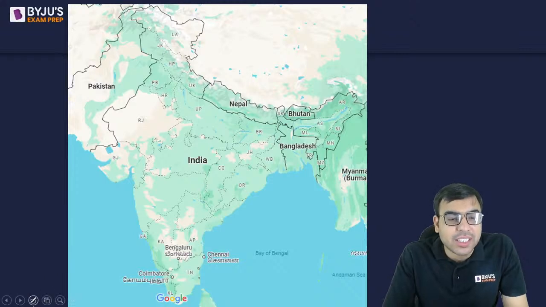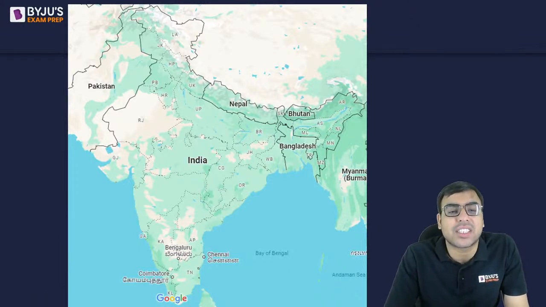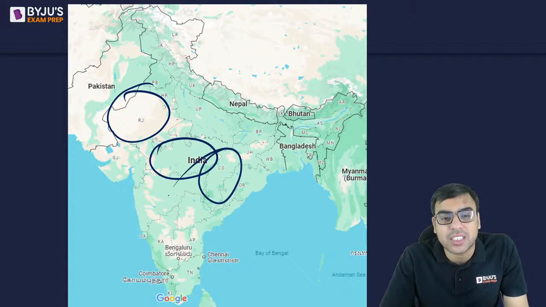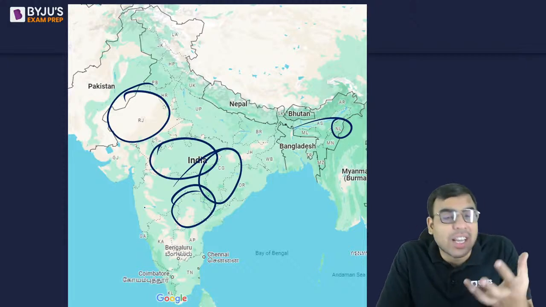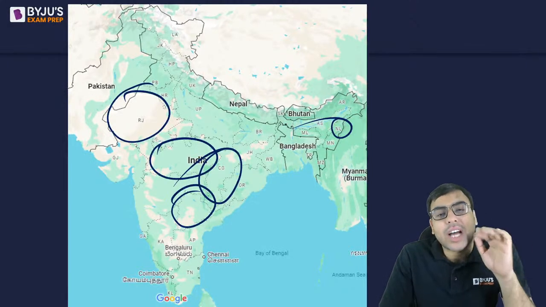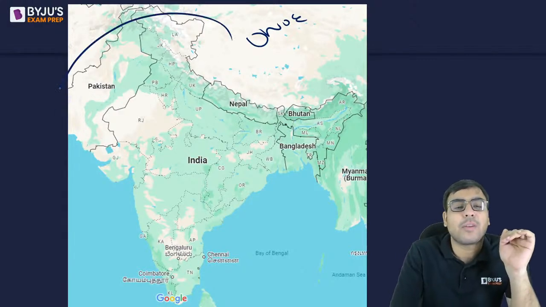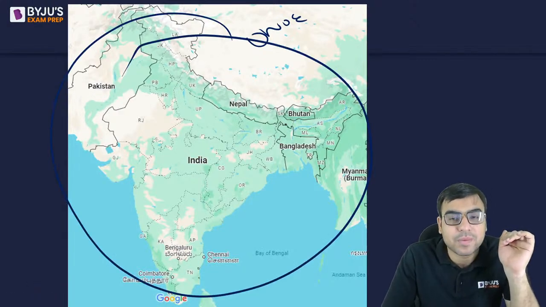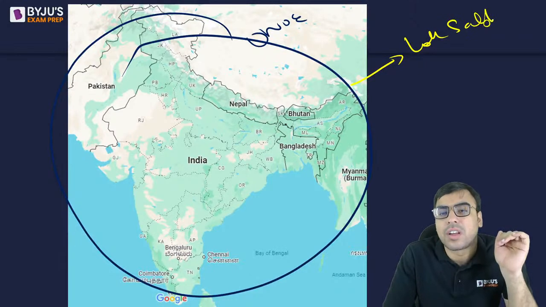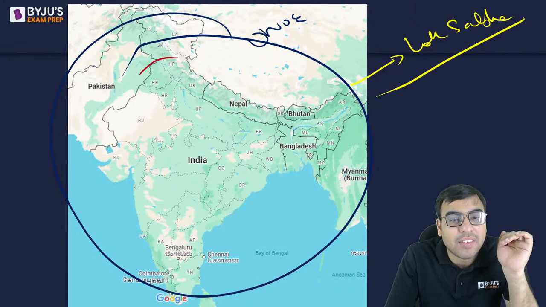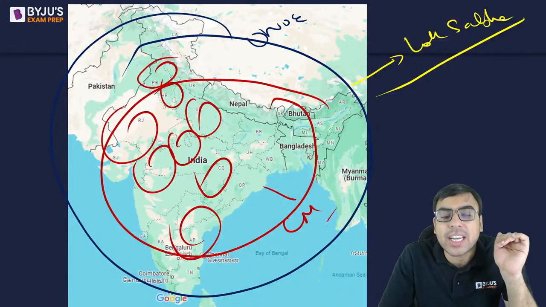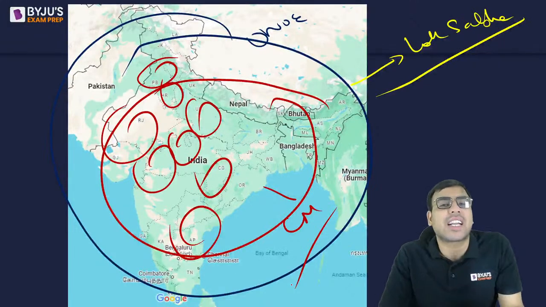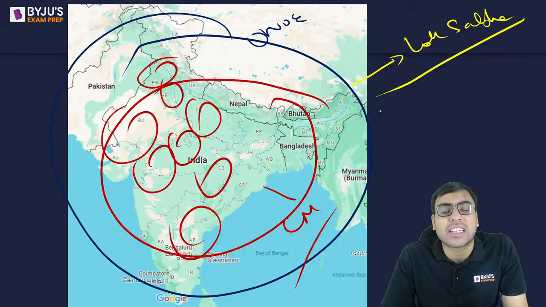Now इसमें होता ये कि जैसे for example every state, जैसे last year we have elections in Rajasthan, Madhya Pradesh, है ना, Chhattisgarh, like that, Telangana, and last year हुआ था Nagaland. Now this year also we are having elections in some states. Now the idea of one nation, one election says that there will be election in entire India for Lok Sabha, and at the same time there would be an election in every state as well for the chief ministers. So all these should happen at one time, and those who support the idea say that this will reduce the time, because if elections happen every year, it creates a lot of problems, development problems and all, ठीक है?